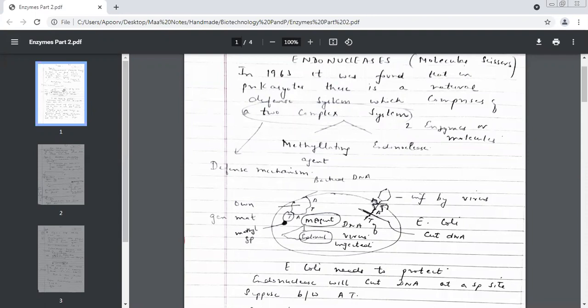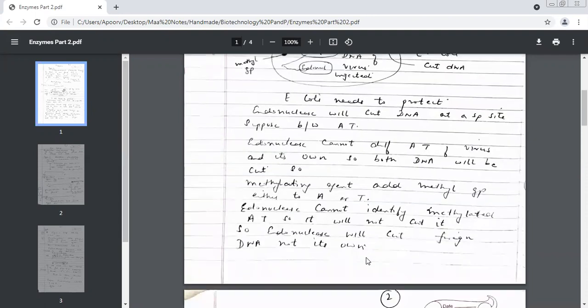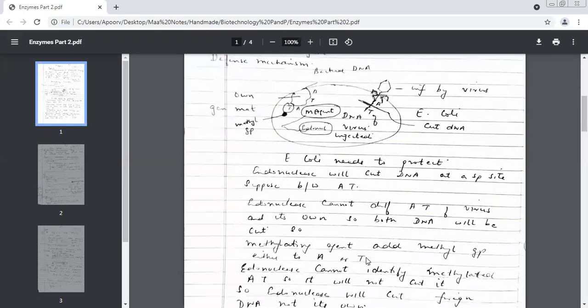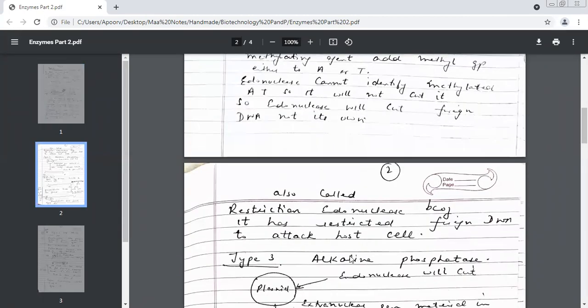But it will destroy the DNA of the virus. So this is how E. coli is protected. Is it okay? Sure. Should I move further? Yes, ma'am. But this answer you people did not give me today.